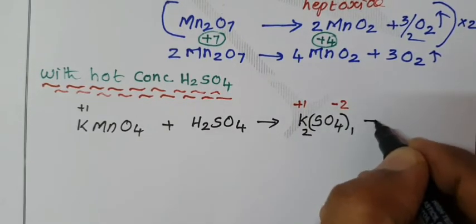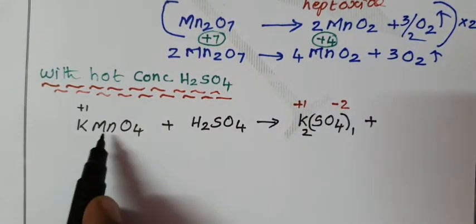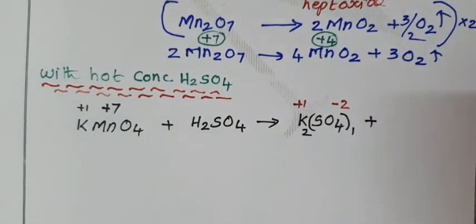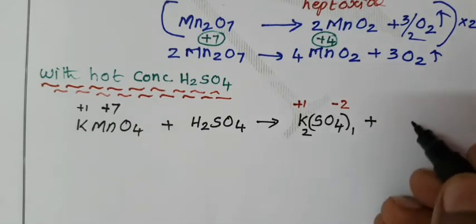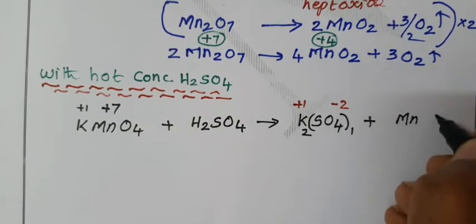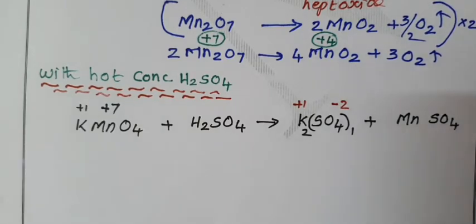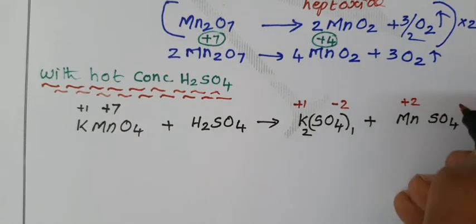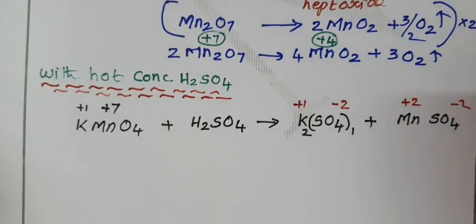K2SO4 plus manganese, from plus 7 oxidation state is reduced into plus 2 oxidation state, MnSO4. In this, manganese is in plus 2 oxidation state, sulfate 2 minus.